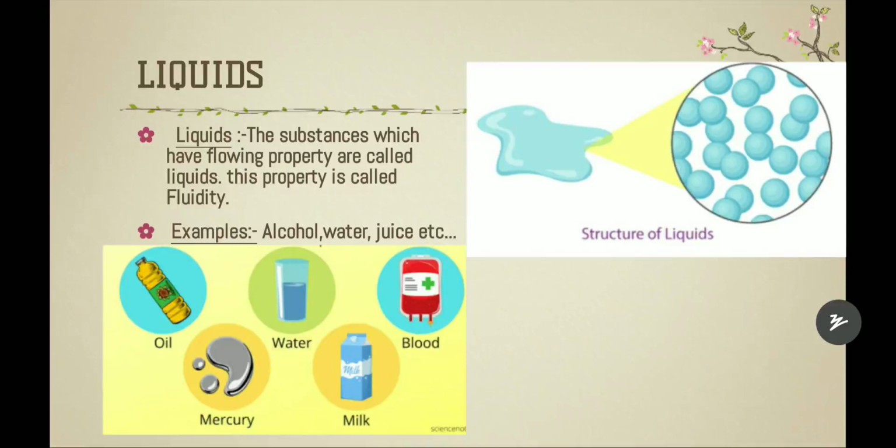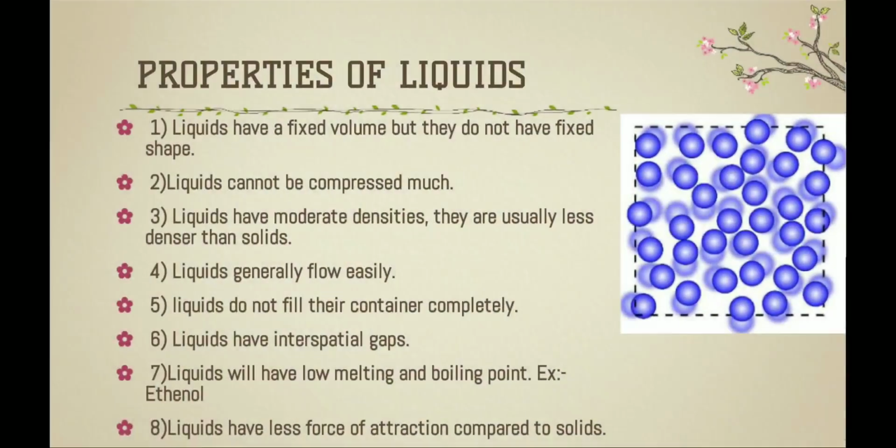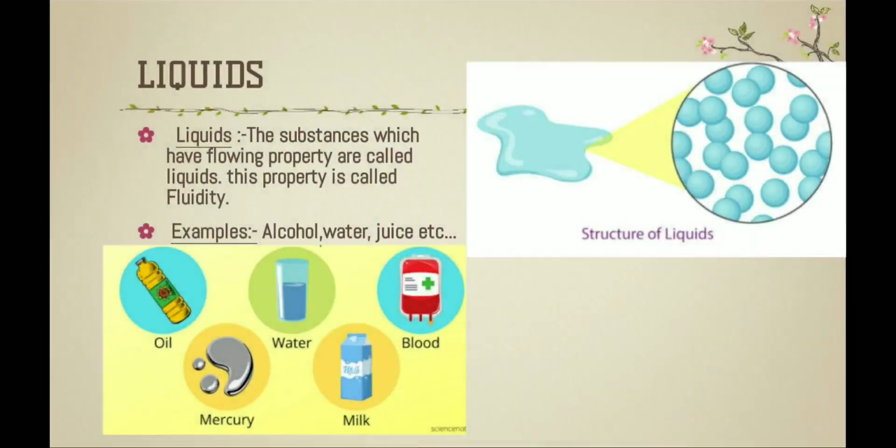Properties of liquids are, first, liquids have a fixed volume, but they do not have a fixed shape. They have a fixed volume, meaning fixed mass, but they don't have a fixed shape, because they are not arranged as tightly as solids. Here you can see the structure of liquids, right? They are arranged not very tightly or very loosely packed. In between tight and loose, meaning there is some interspatial gap between them. Examples: alcohol, water, juice, oil, blood, milk, mercury.